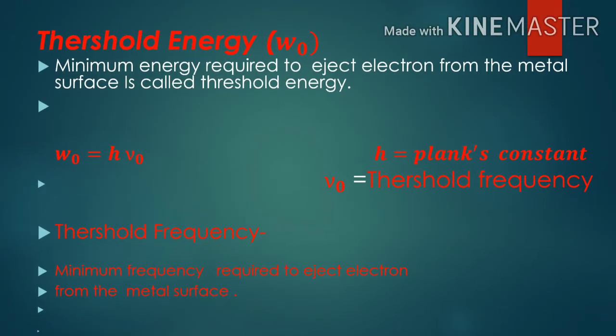Now let us discuss the threshold energy. The minimum energy required to eject an electron from the metal surface is called threshold energy.